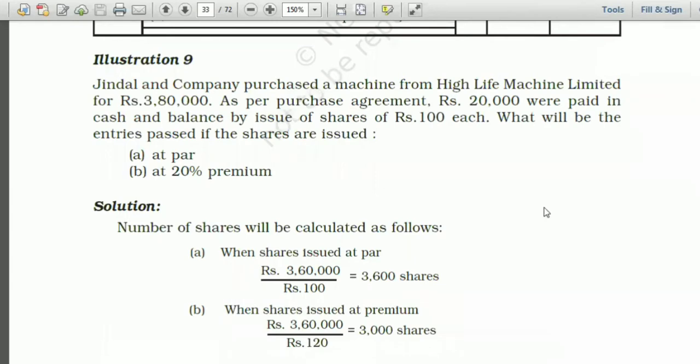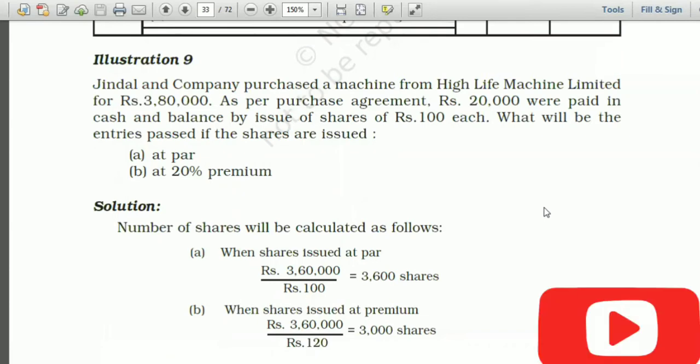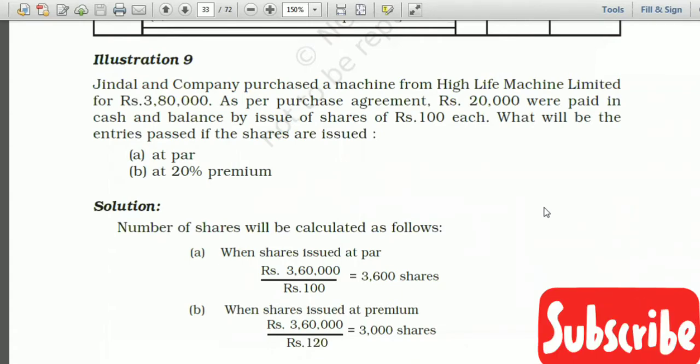Illustration number 9. Jindal and Company purchased a machine from High Life Machines Limited for rupees 3,80,000. Here the amount is ready-made, given that these assets are purchased for 3,80,000. So it is a purchase consideration.